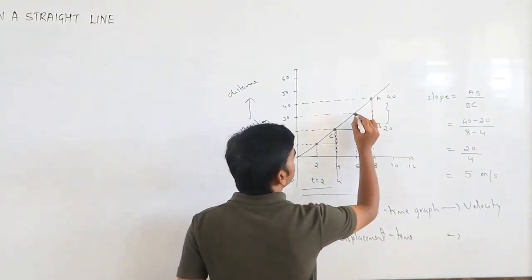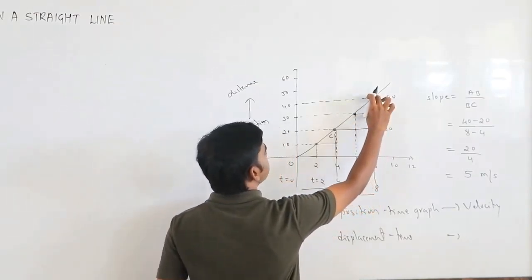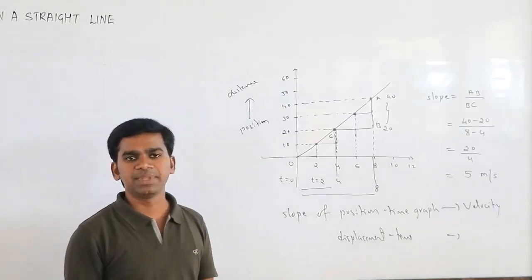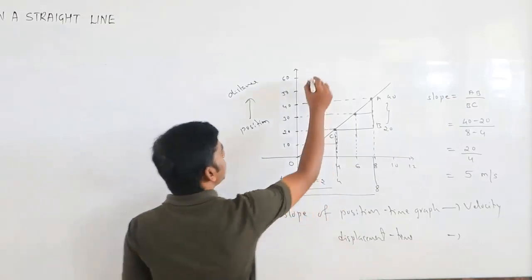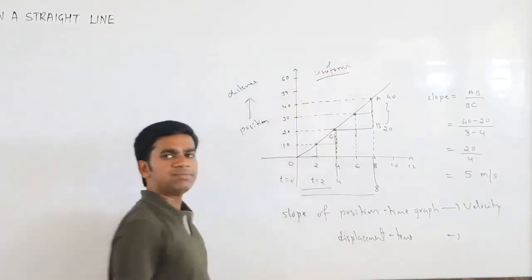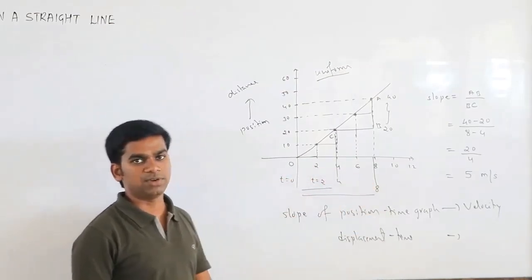If you take the slope somewhere here, 40 minus 30, 10 by 2, again 5 only. The velocity is the same. If velocity is the same everywhere, you can say the motion is uniform. By looking at the graph only, you can tell whether it is uniform motion or non-uniform motion.